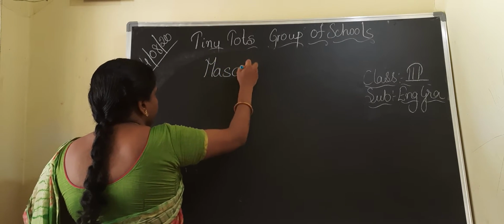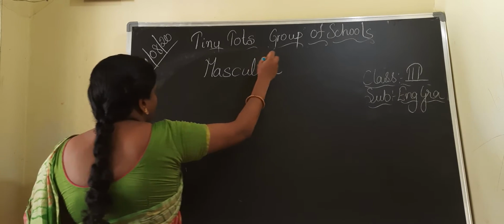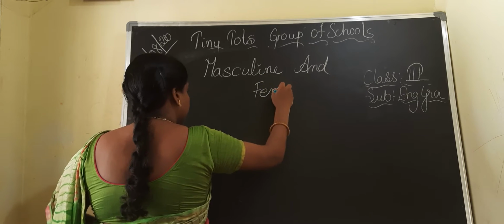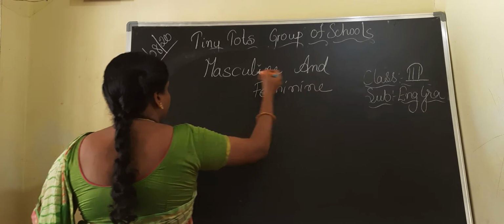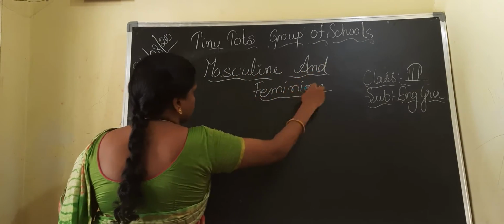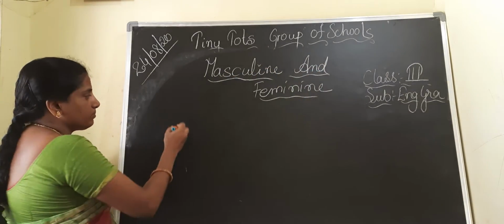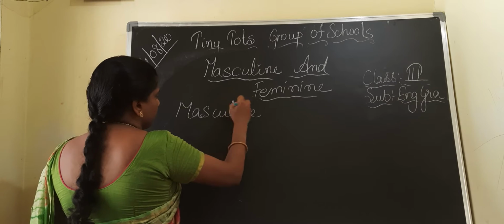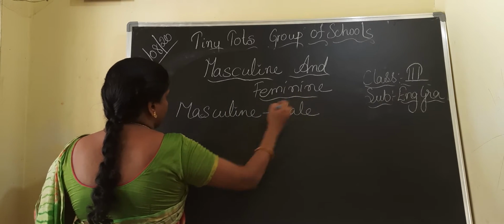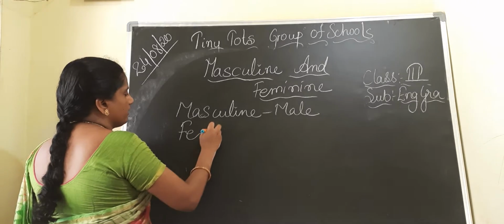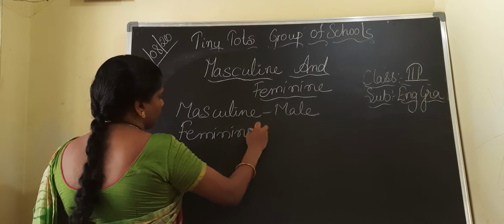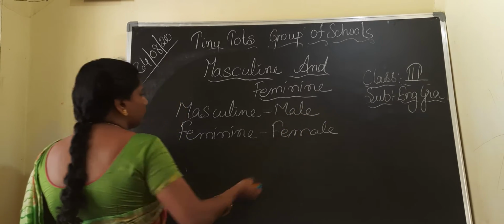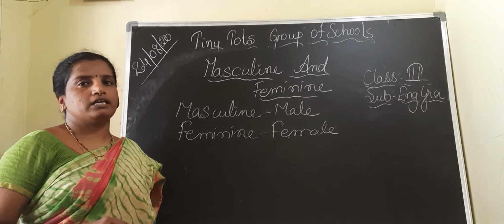This is a new word, masculine and feminine. See, children, masculine means male. Feminine means female. Masculine means male and feminine means female. Okay, this is how you can know what is a masculine, what is a feminine.